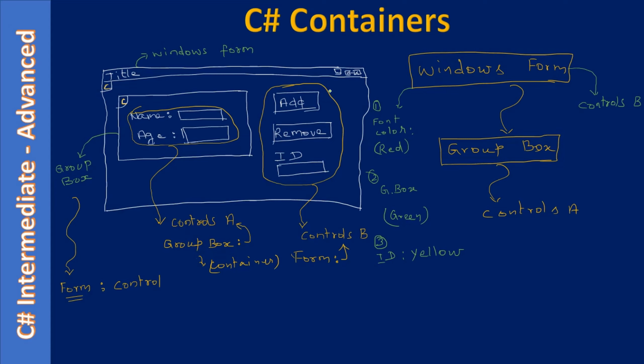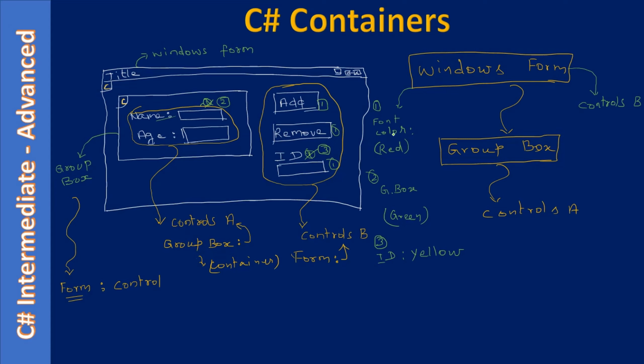So if I mark this 1, so initially it will be applied like this. For everything 1 will be applied. That's the sequence. For all these controls we will get 1. Then since we are setting green color to this one, this is overridden and all this will have green color now. Finally, we are overriding the yellow color for a specific control ID. So this is also overridden and it will have 3. Now you can read. So red, red, red, green, green, green, green, ID, yellow. So that's how the sequence works.